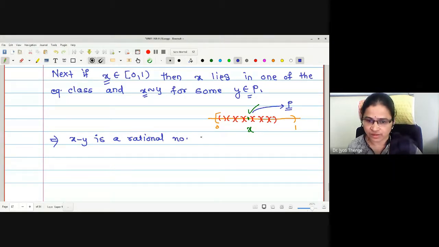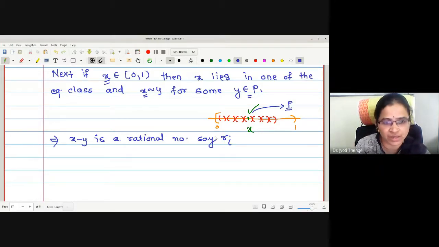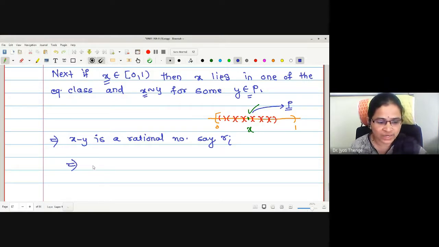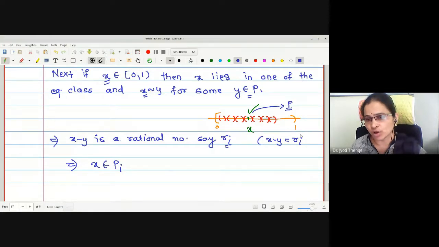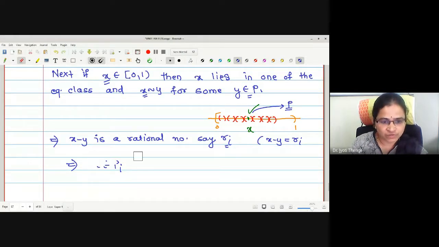Say x minus y is a rational number, say Ri. Then one can say that x belongs to Pi, because x minus y is equal to Ri.